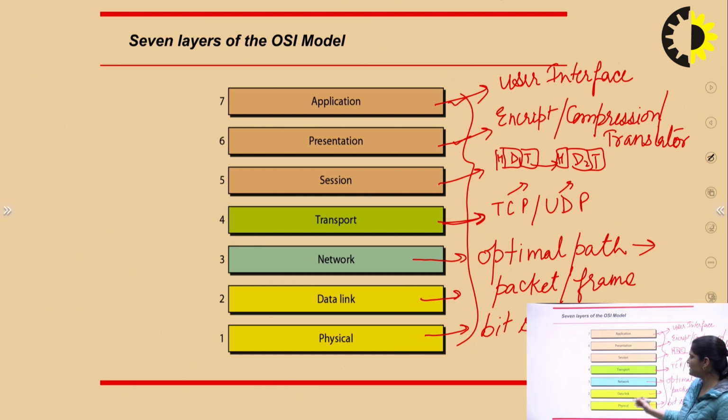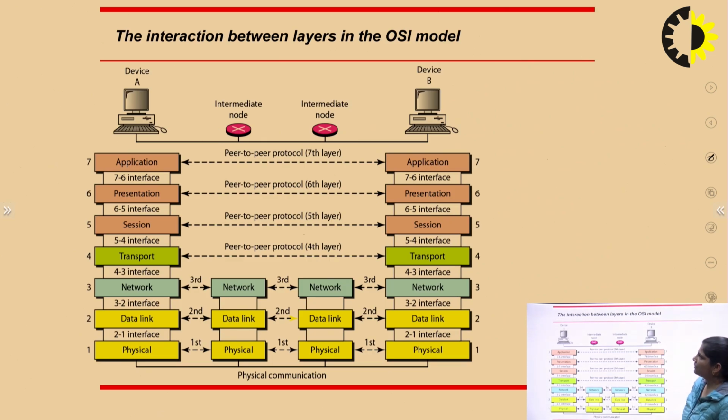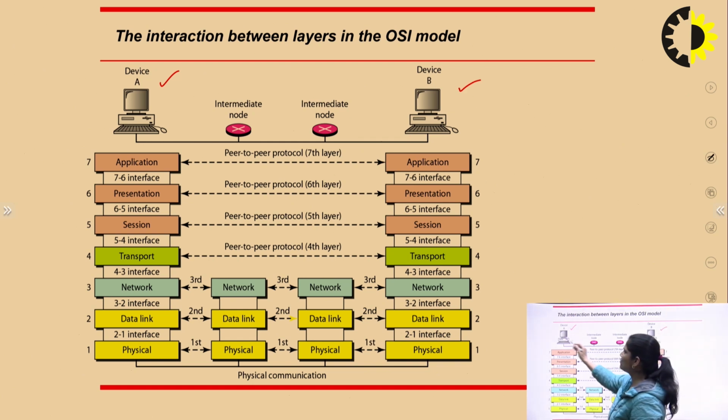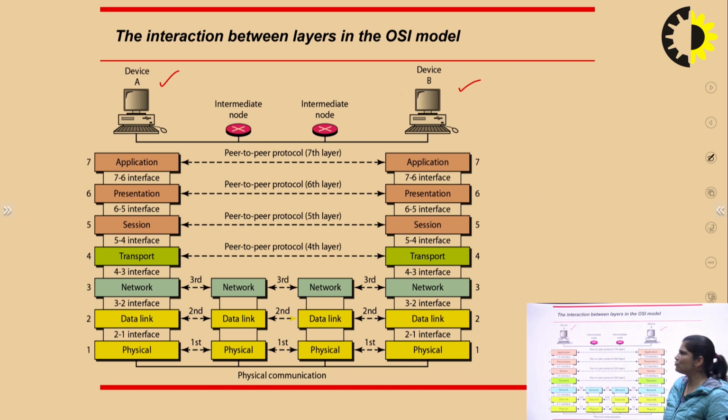Now we will discuss each layer one by one briefly. First we will discuss when we are sending data from sender to receiver, how we can send data from sender to receiver. Are there intermediate nodes, and if there are intermediate nodes in between sender and receiver, where are they interfacing? Now you can see this is device A, this is sender, and this is device B, this is receiver. When we are sending data from sender to receiver, there are some intermediate nodes. Let it be, this is intermediate node 1, this is intermediate node 2.